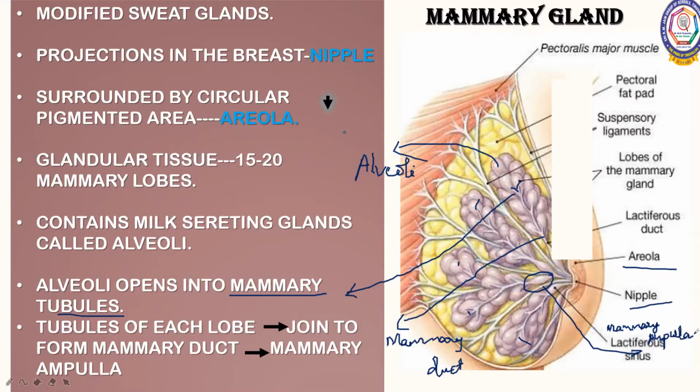And what is the importance of this mammary ampulla? When the alveoli secrete milk, with the help of the tubules and ducts it reaches the ampulla, and it is stored there for some time. All the ducts from this ampulla together form a lactiferous duct. When the baby is sucking, through the lactiferous duct from the ampulla, the milk enters the mouth of the baby. So this is how the mammary glands are involved in taking care of the young ones.